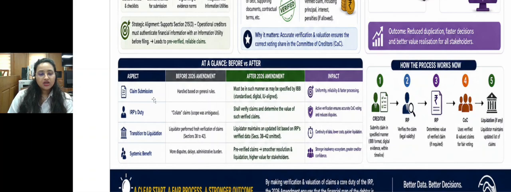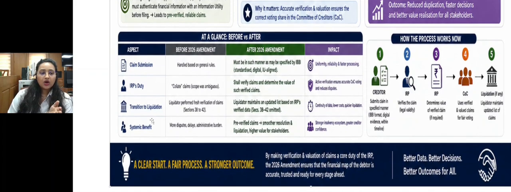Now, IRP duty. Earlier he had to collate claims. The scope was ambiguous and more likely we can say it was a passive role. But now he is given adjudicating power, slightly adjudicating power. He has to verify the claim and determine the value of such verified claim. Okay, active verification ensures accurate COC voting and reduces disputes. And now, transition to liquidation.